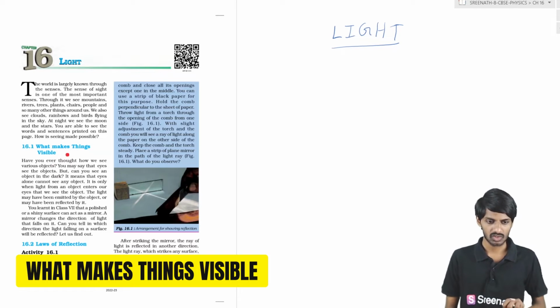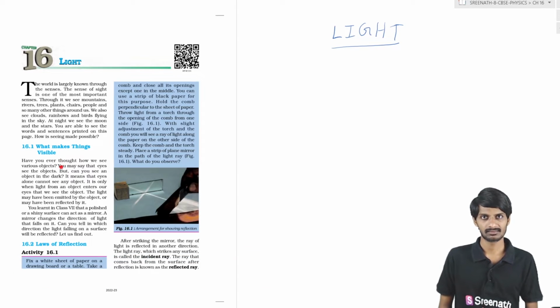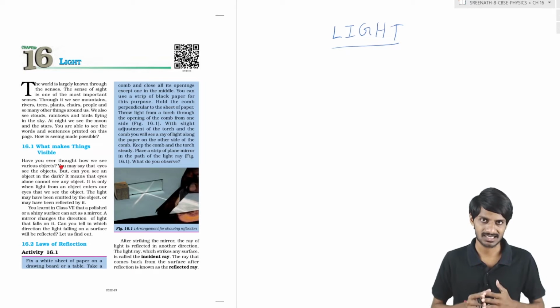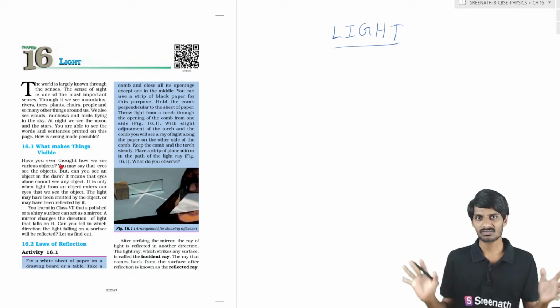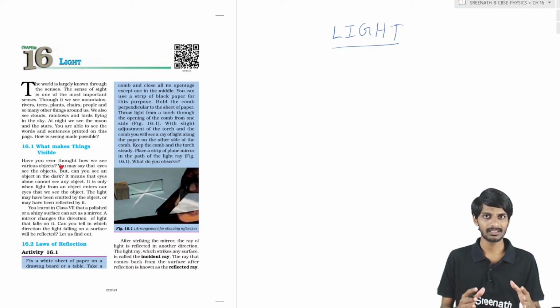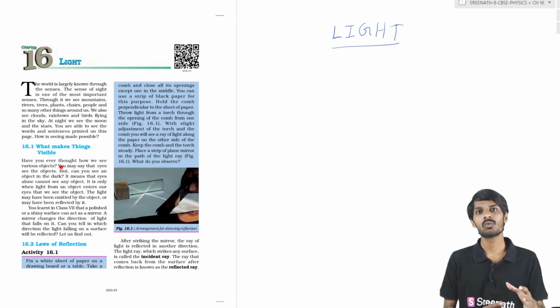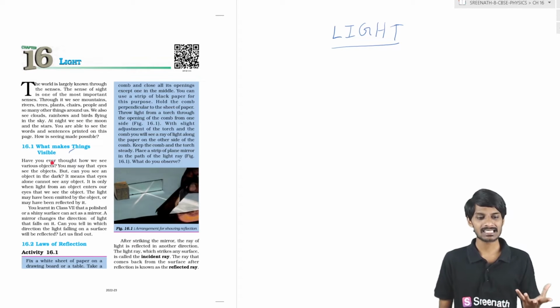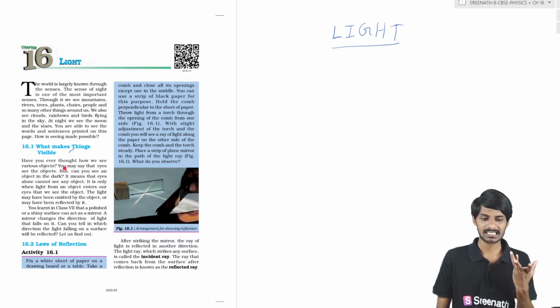So we are seeing objects. There are so many objects around us. There are lights, mobiles, animals, wooden materials, or electric materials, whatever it may be. There is a beautiful colorful world around us. So we are seeing this beautiful colorful world. Okay, that's okay, but how are we seeing those things, how are we seeing this beautiful world? So what makes these things visible?